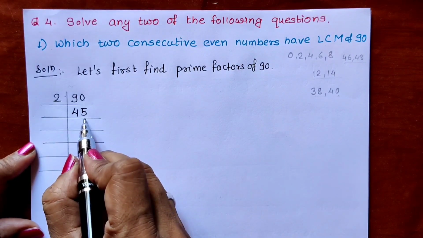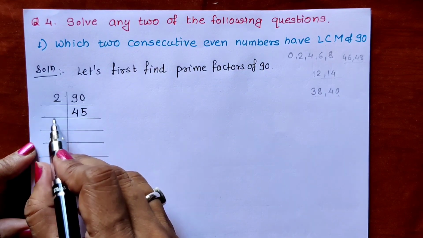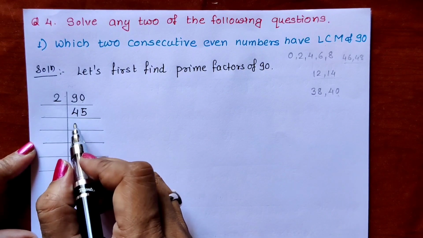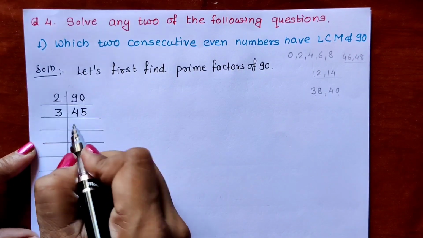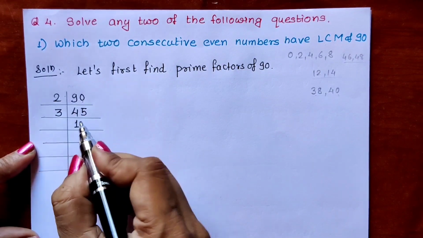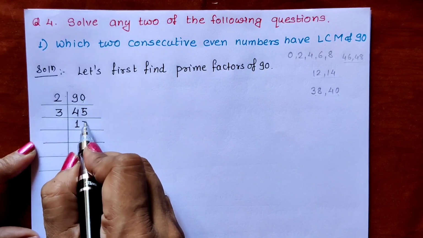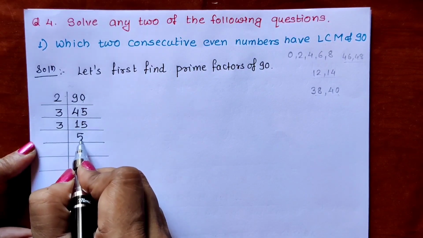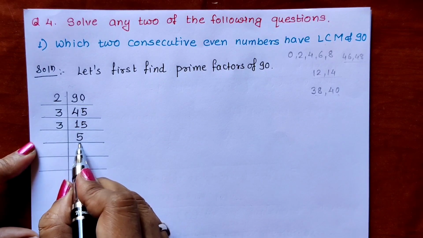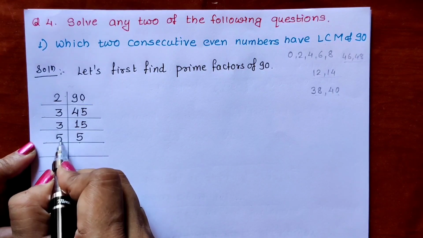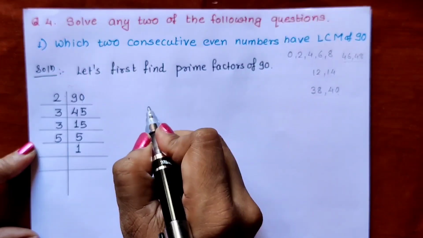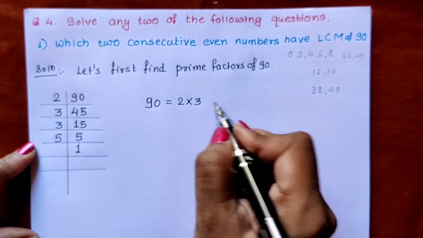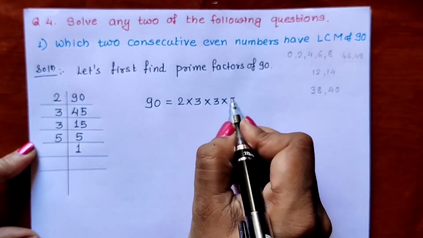Now 5 is in the unit place, that means this number is not divisible by 2. Whether it is divisible by 3: 4 plus 5 is 9, so it is divisible by 3. 3 ones are 3, 1 remaining, 3 fives are 15. Again 15 is divisible by 3. 5 is a prime factor, divisible by itself only, so 5 ones are 5. So the factors of 90 are 2 into 3 into 3 into 5.